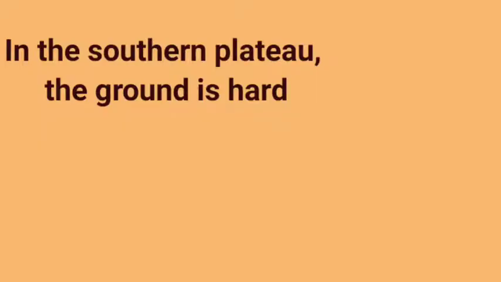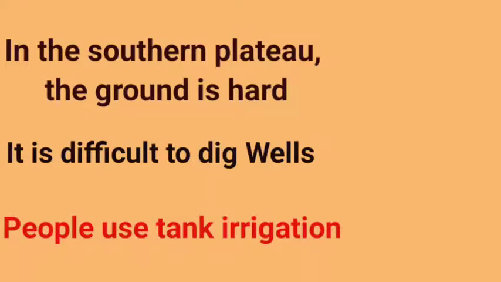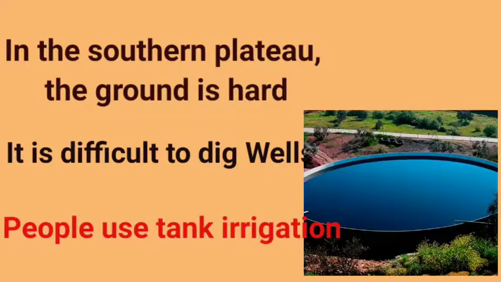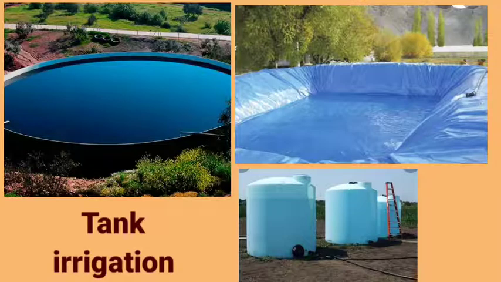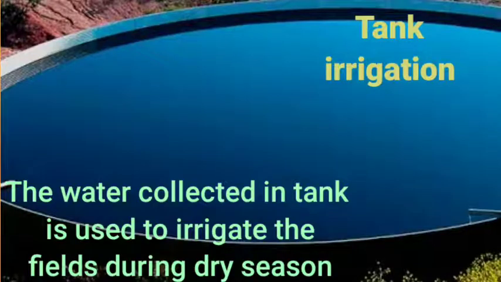In the southern plateau, the ground is hard and it is difficult to dig wells there. People here use tank irrigation. Do you know what is tank irrigation? During rainy season, water is collected in tanks or in natural low-lying areas called ponds. The water collected in them is used to irrigate the fields during the dry season.